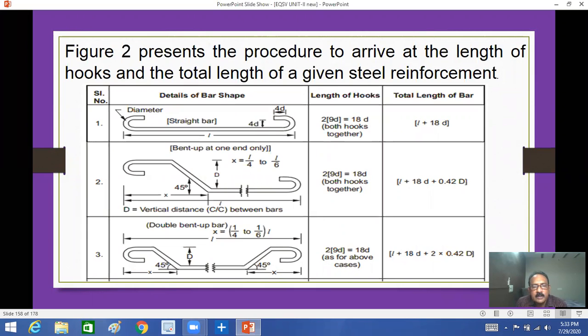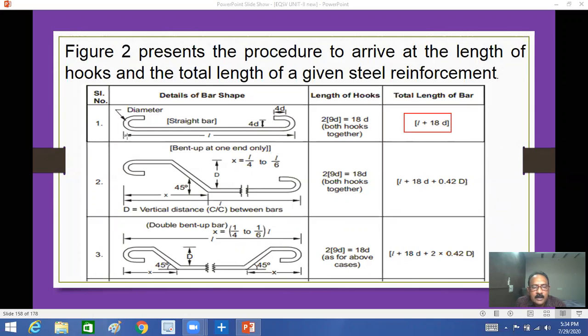In beams or slabs, you know very well what the shape of the bars is. In a similar way here, a bar with two side hooks, that is, one side is 9D and the other side is 9D, just as we discussed in the previous slide. Here 2 into 9D is 18D. So what is the total length of the bar here? Total length of the bar is L plus 18D.